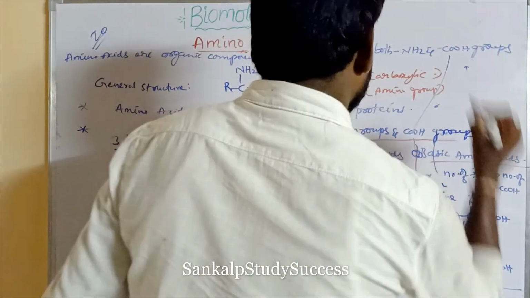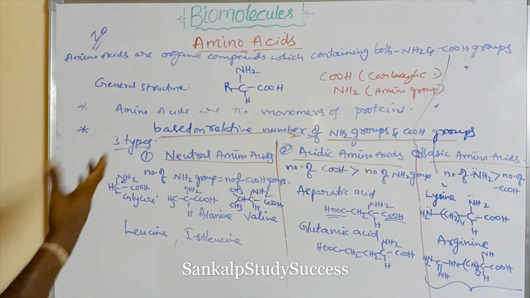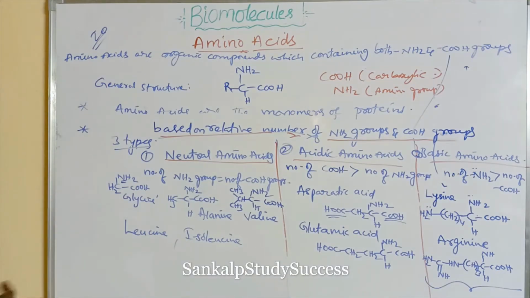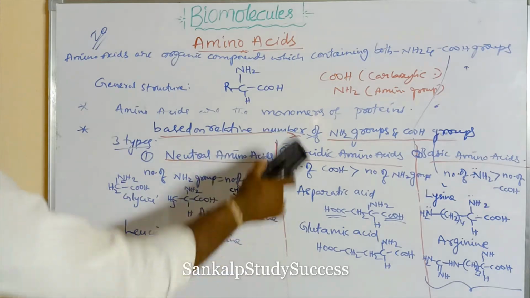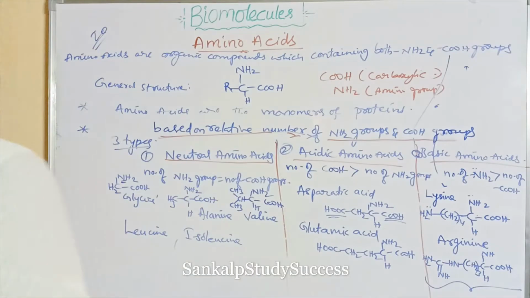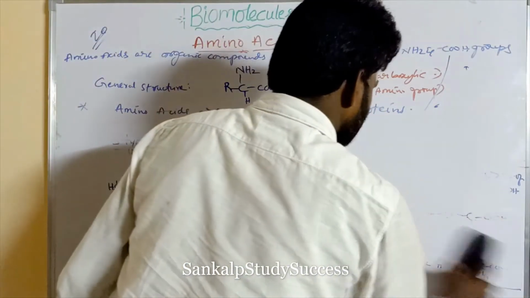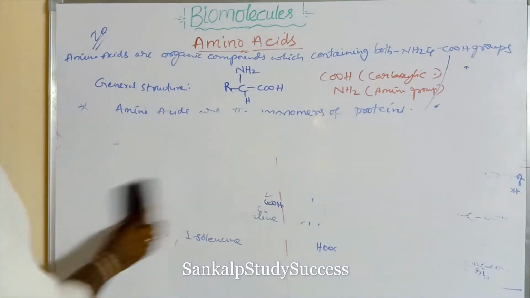Neutral amino acids: we can write so many neutral amino acids. These two are acidic, and these two are basic. Now I am going to explain another classification.